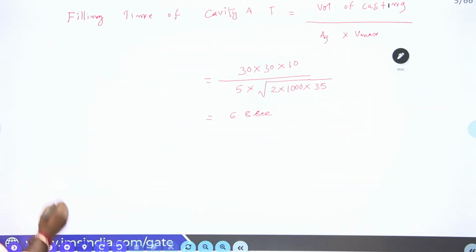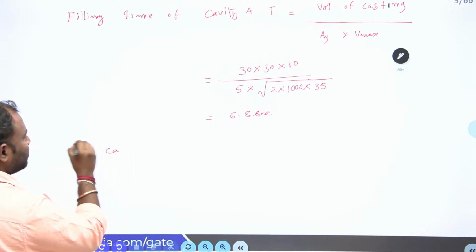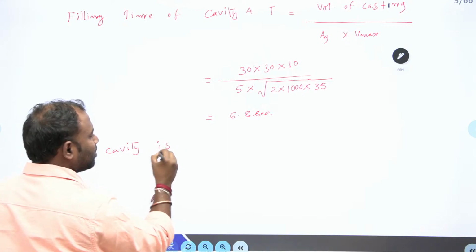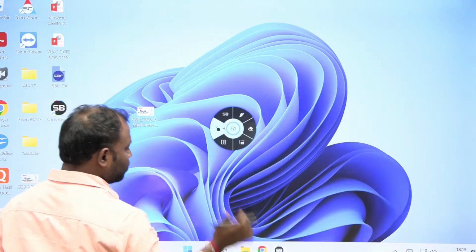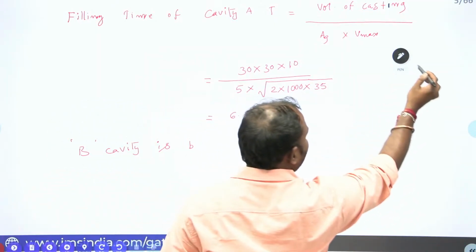Now let us go for cavity B. B cavity is filled with the bottom gate.